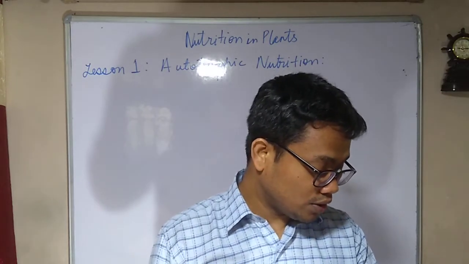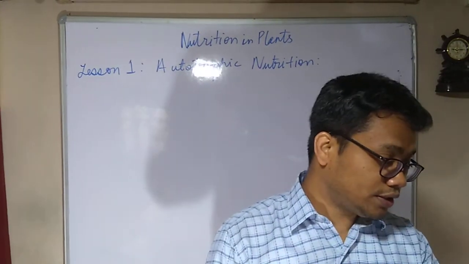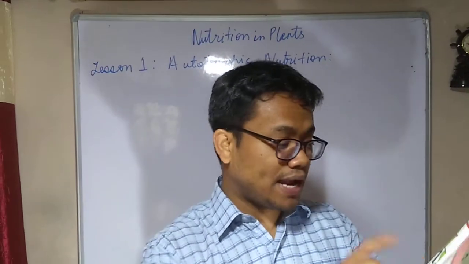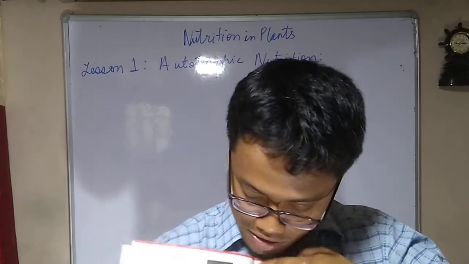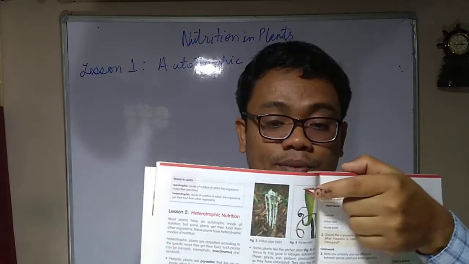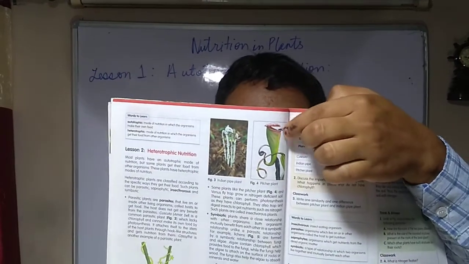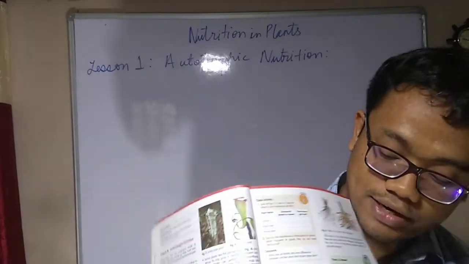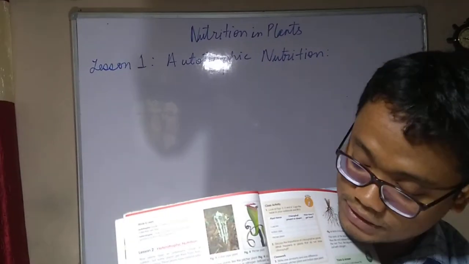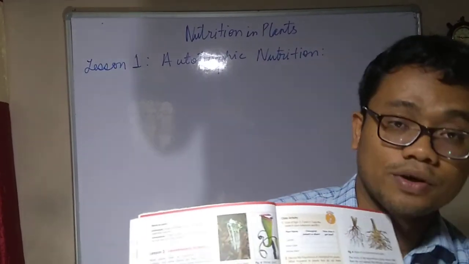I also want you to draw the structure of this pitcher plant and the lichen. You have to draw the structure of the pitcher plant in your copy, as well as the lichen's structure. This will be your classwork for today.